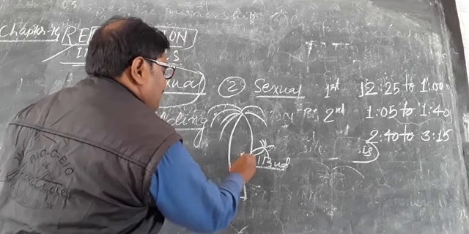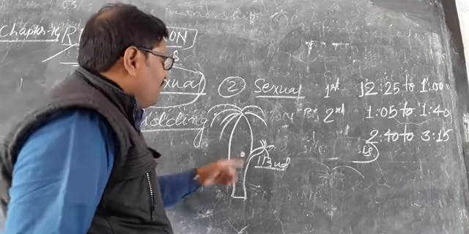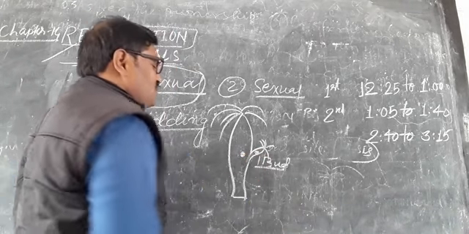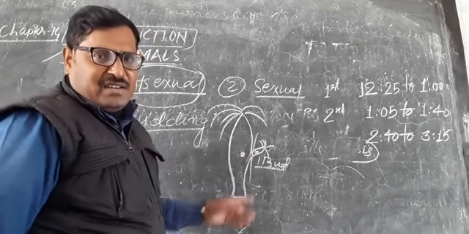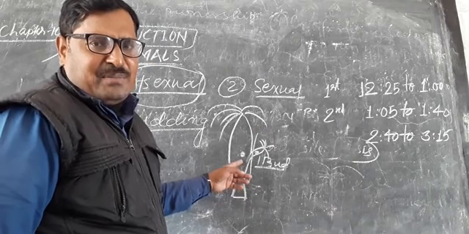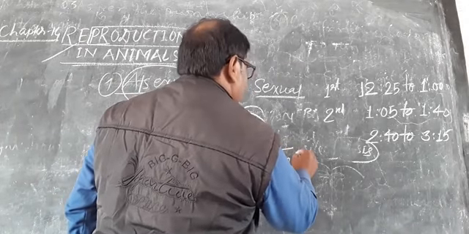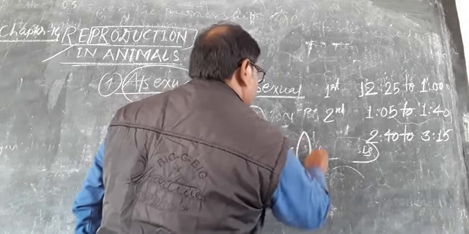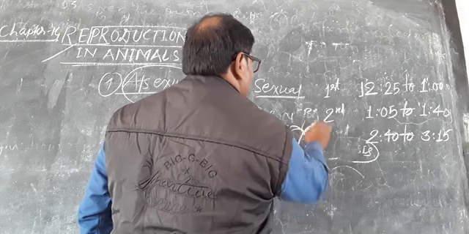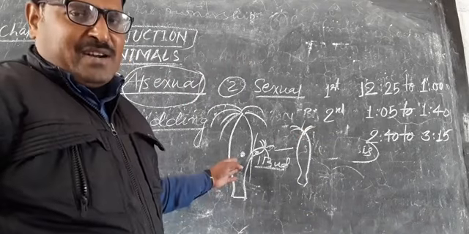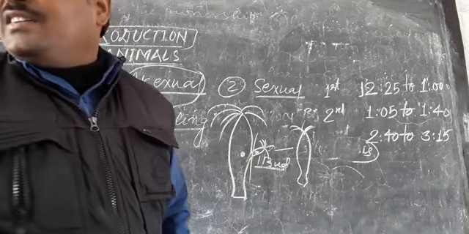And when some nuclear part of the parental hydra enters into the bud, it becomes mature. After maturity, it is detached from the parental body of the hydra, and the new hydra is formed. So this is called the budding process. This is an example of budding in the hydra, and you also know about yeast.